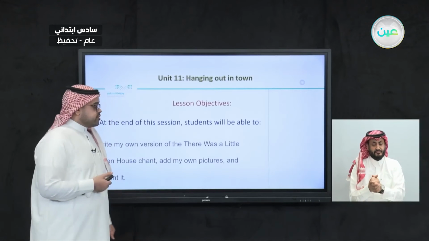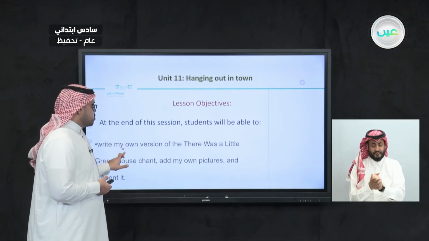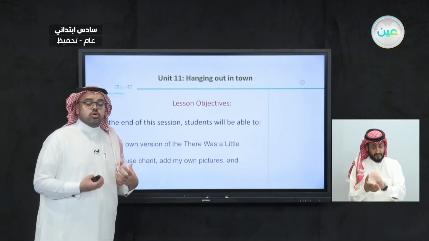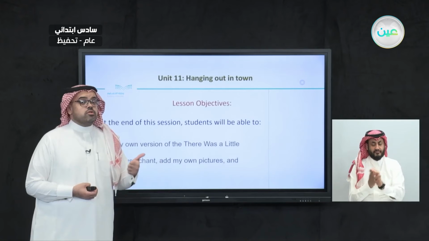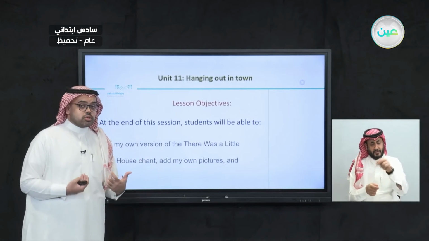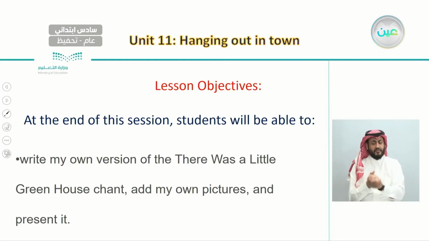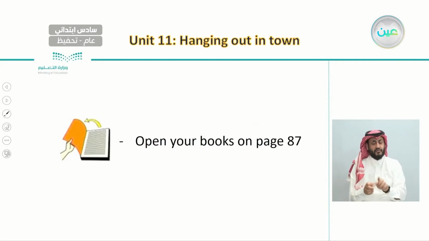We're going to write our own version of "There was a little greenhouse." And after this, we can add our own pictures and also present it to the class or to our friends and family. So in order to do this, I would like you please to open your books on page 87.